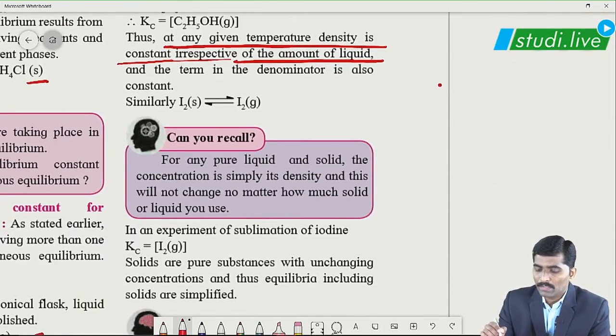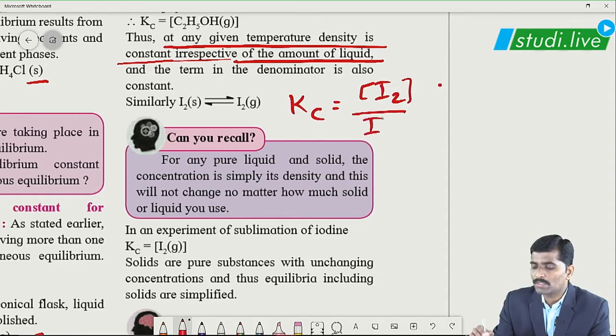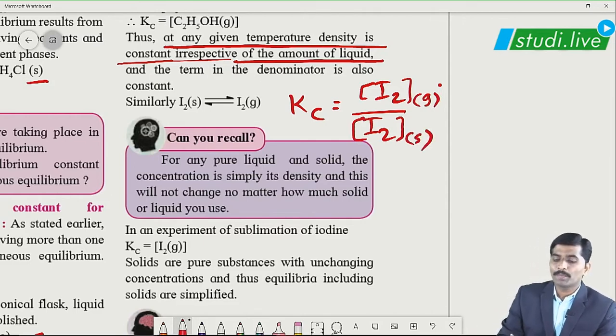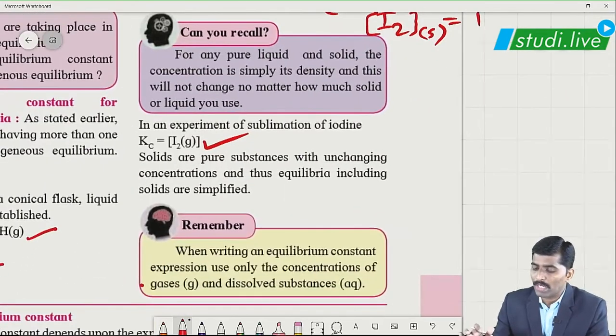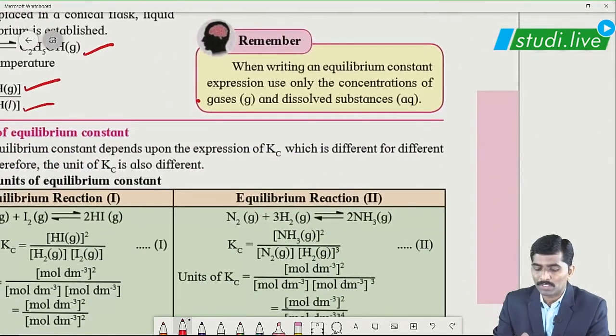For this, Kc can be expressed as the concentration of I2 in the gaseous state upon the concentration of I2 in the solid state in the denominator. As per the underlined statement, the term in the denominator is also constant. If this is constant, Kc is equal to I2 gas. I hope you are getting how to derive these expressions.